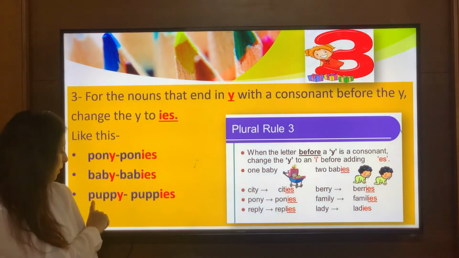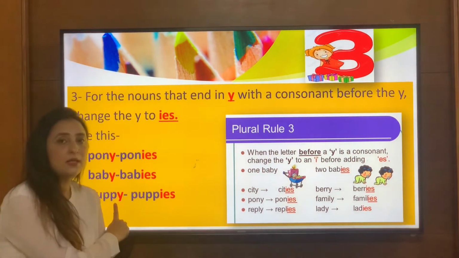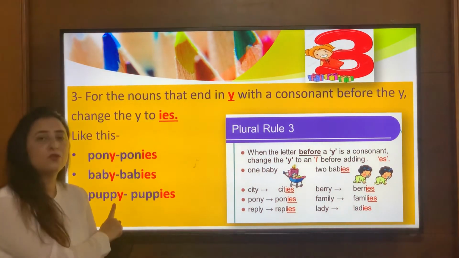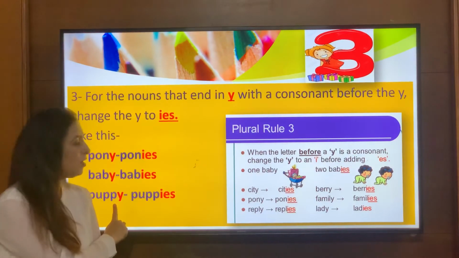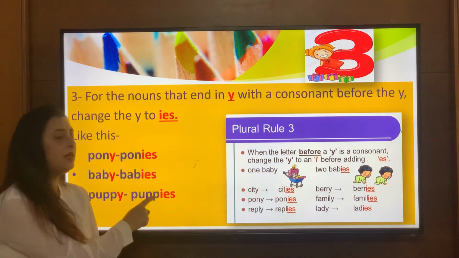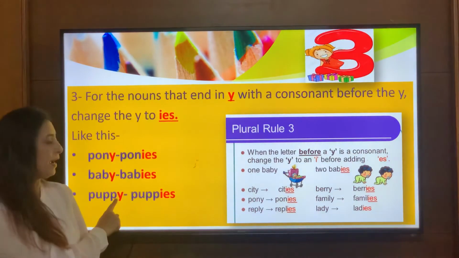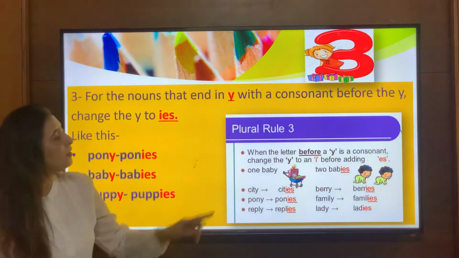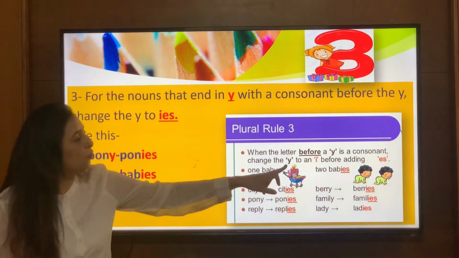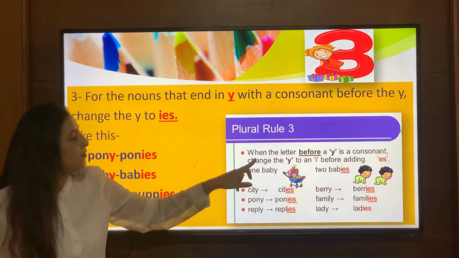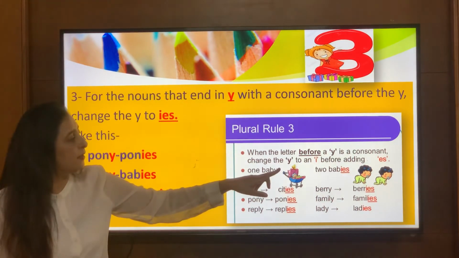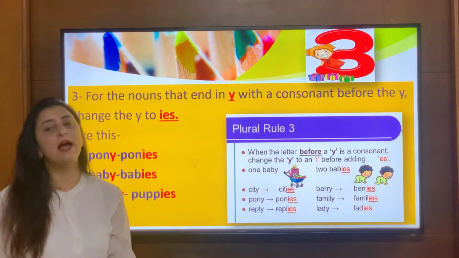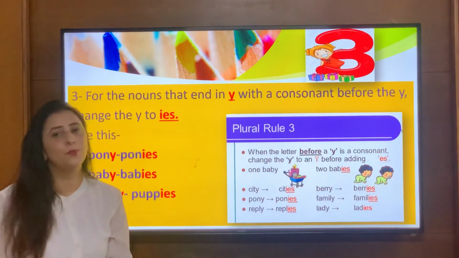Now third example, puppy. When I say the word puppy, it's ending with Y, and before Y there's the letter P. So P again is a consonant. So I will cut Y and I will add IES in place of Y to form its plural. So puppy becomes puppies, right? So when the letter before a Y is a consonant, change the Y to an I before adding ES. So the simple rule is you need to cut Y and add IES to it to form its plural.